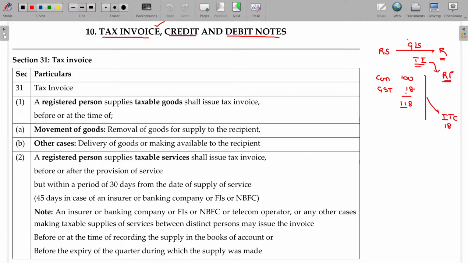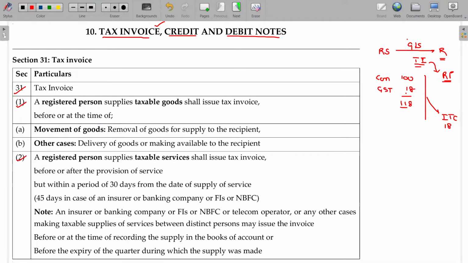Now let's see the bare provisions regarding the tax invoice and all. Bare provisions, okay? Section 31, clause 1 and clause 2.